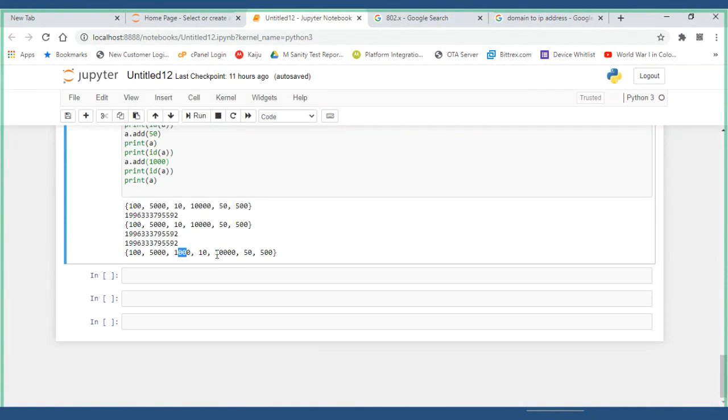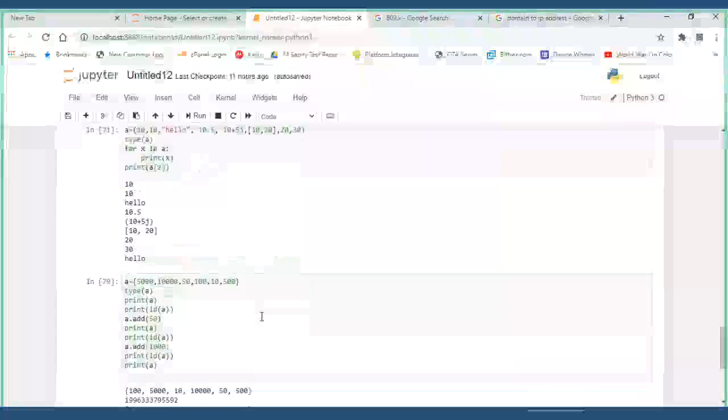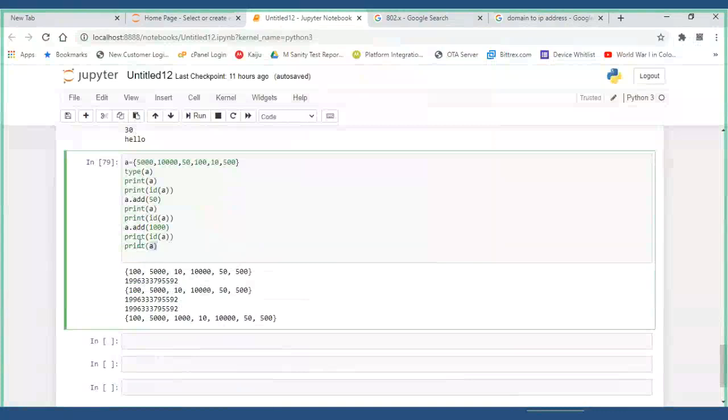Now we revisit all the characteristics. Duplication is allowed or not? Not allowed. Heterogeneous is allowed or not? We didn't see this, we have to check it. Let me take this last one instead of 1000 and put hello. It is allowed, I think.